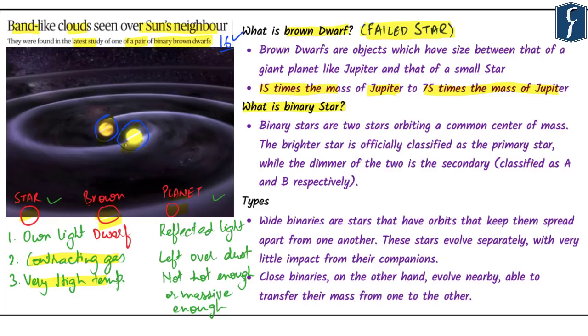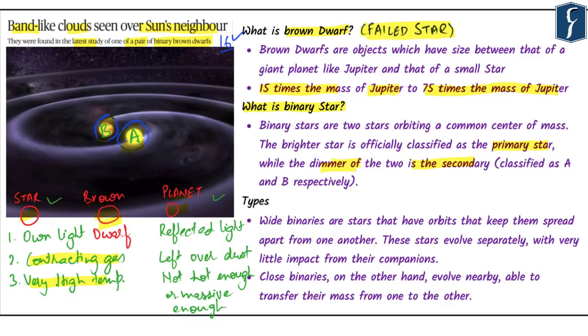The brighter star is officially classified as the primary star. So you can see here this star is brighter in nature and hence it is called the primary star, while the dimmer star of the two is called the secondary, and these are classified as A and B. So in this context, this would be A and this would be B. At the same time, there is a possibility that both the stars are equally bright. In such a case, the designation given by the discoverer, meaning the astronomer who has discovered this binary star of equal intensity, would be respected. So whatever name the discoverer wants to give will be allocated to that set of binary stars.